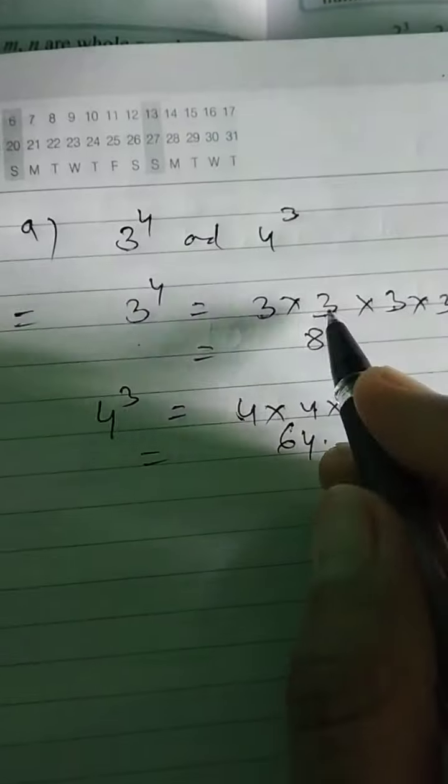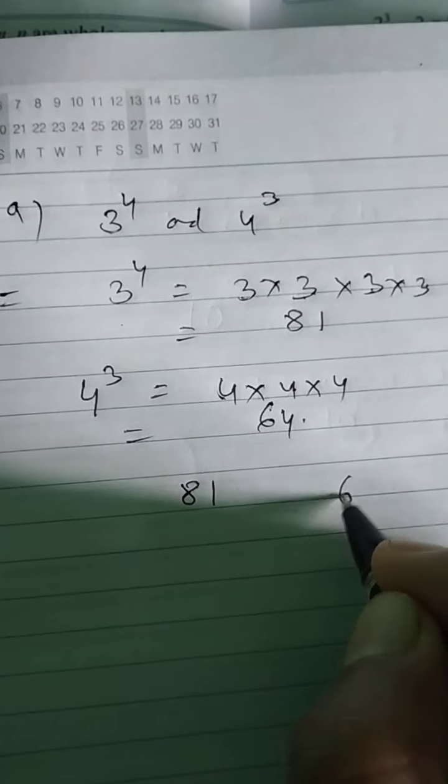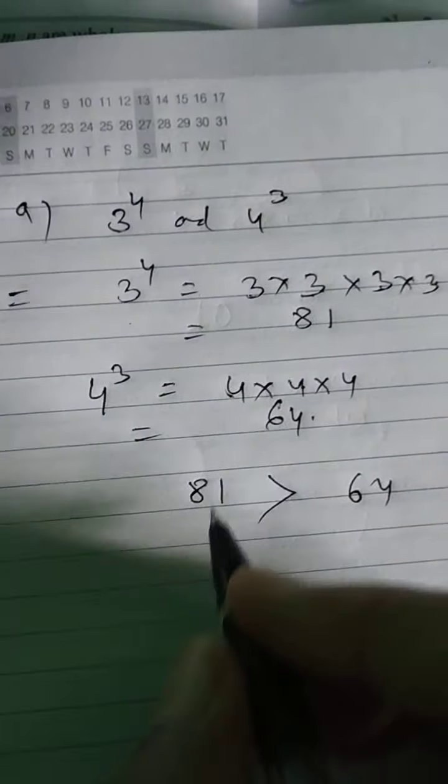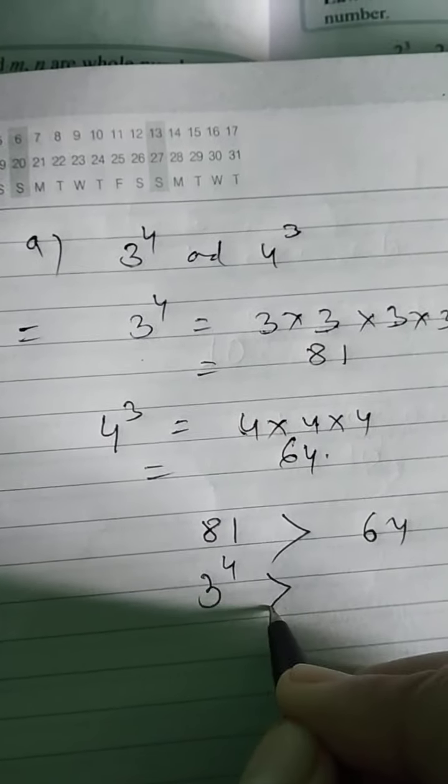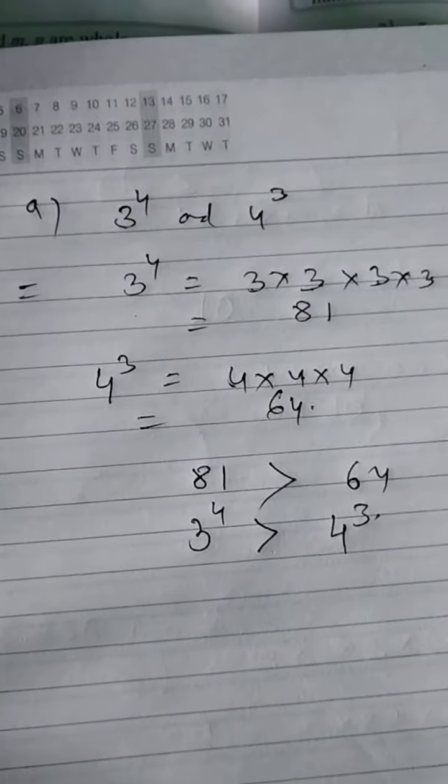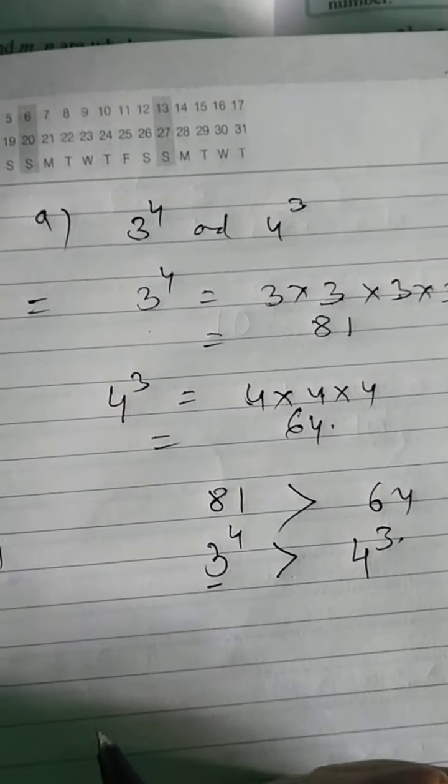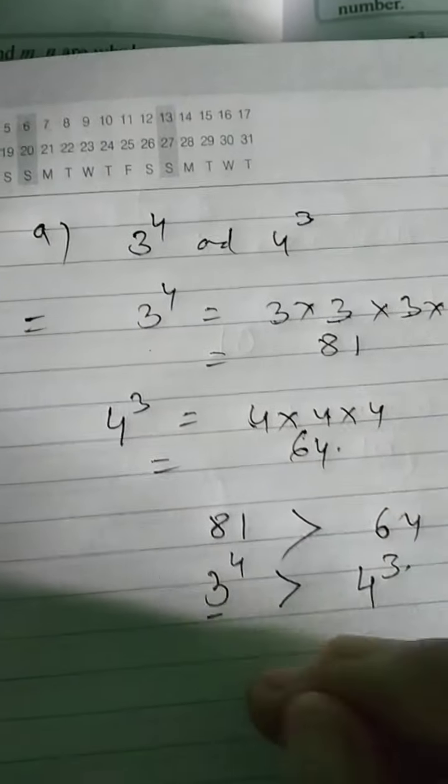Okay. So tell me which is bigger. 81 is bigger or 64? Of course 81 is bigger. So 3 to the power 4 is bigger than 4 to the power 3. Whenever the base is bigger, then the number will always be bigger. Okay. Minus 2 to the power 3 or 1 to the power 4.